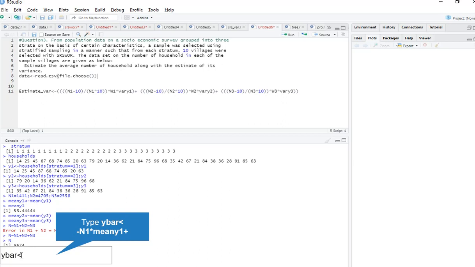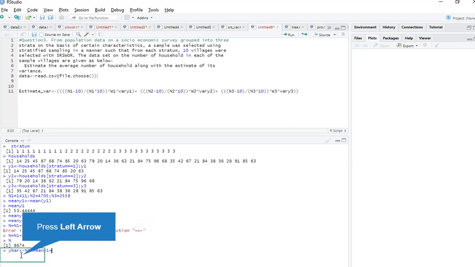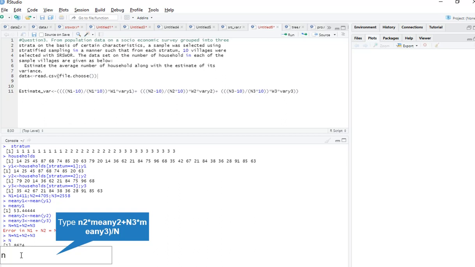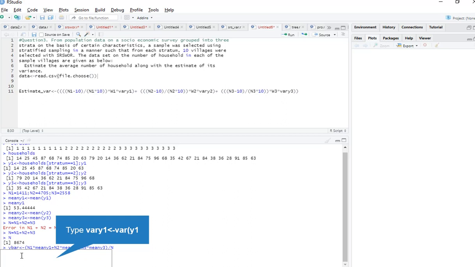The formula for average households in stratified random sampling is capital N1 multiplied by mean of y1, plus, before that we open a bracket, and N2 multiplied by mean of y2, plus N3 multiplied by mean of y3, close it, divided by capital N. Okay, here I got y bar, 54.6160.